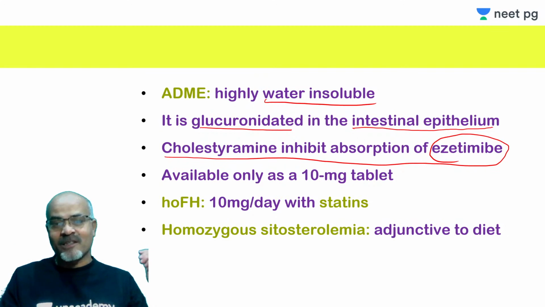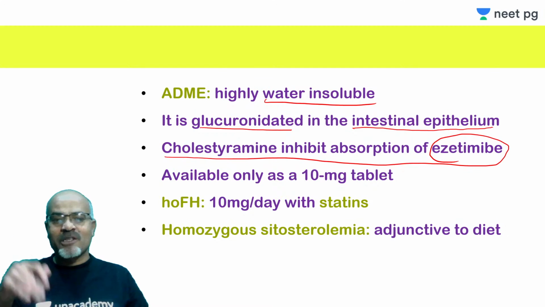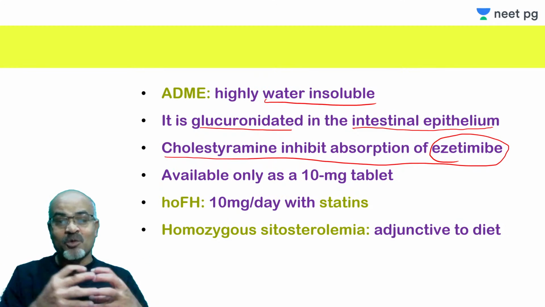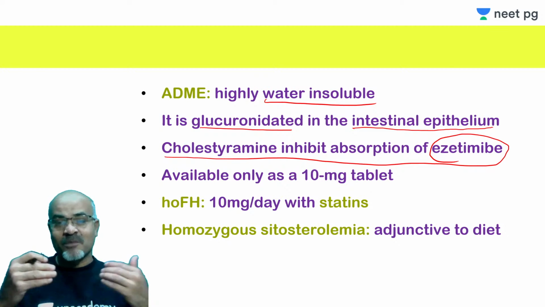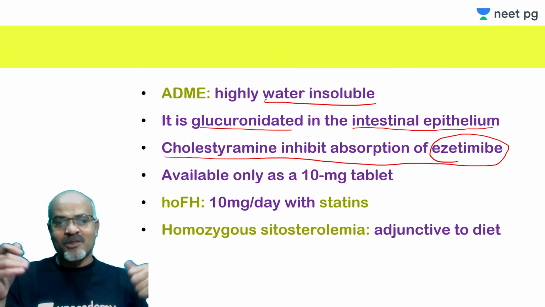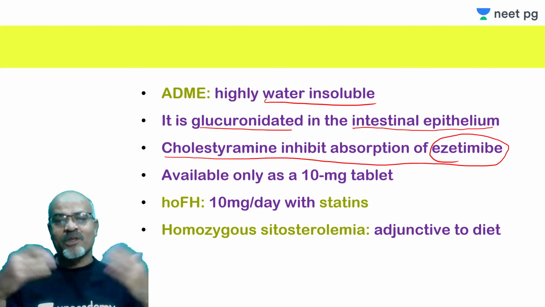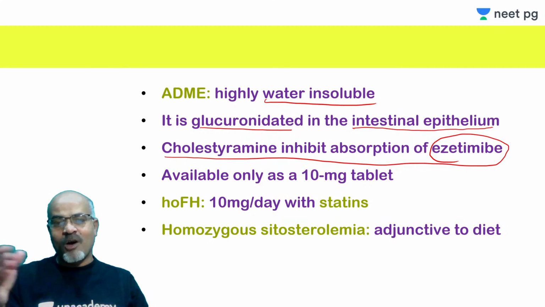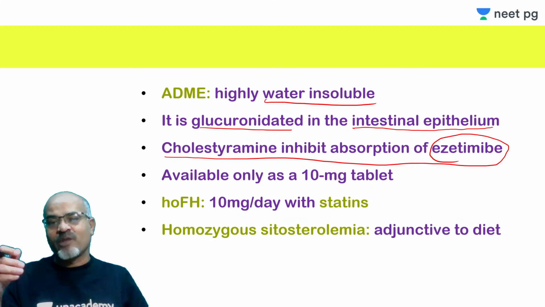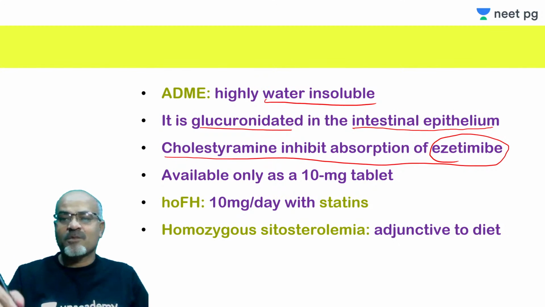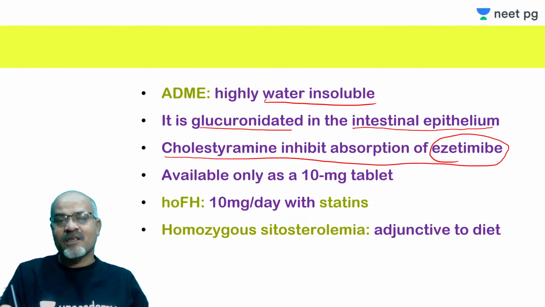That is important. Suppose you add cholestyramine with ezetimibe: cholestyramine can reduce LDL, and ezetimibe is also reducing LDL, so you thought of adding two to get a synergy, but actually there is antagonism of both agents. Cholestyramine does not allow ezetimibe to act. There is antagonism of the action of ezetimibe. So this is important, you should be aware of it. Ezetimibe is never given with bile acid or anionic resins.